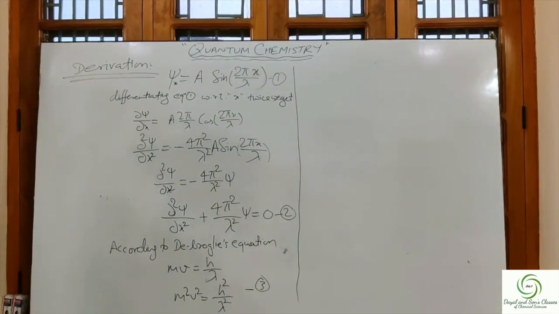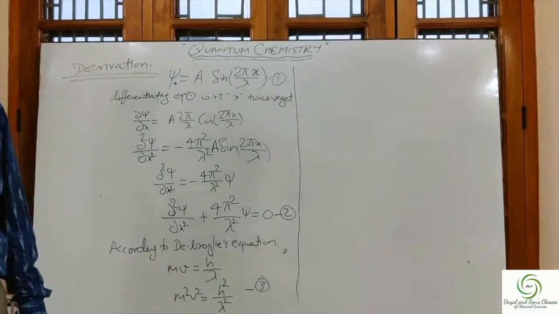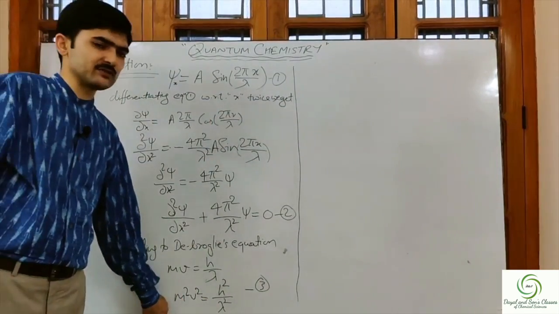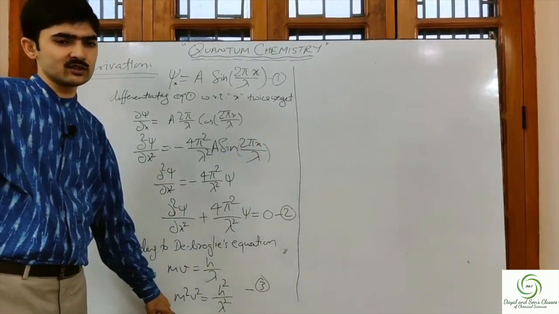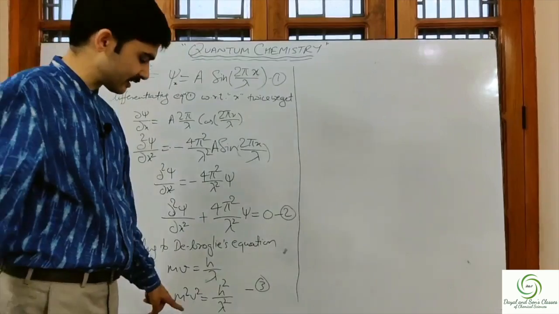We mark this equation as number 3. From this equation, what do we get? h square upon lambda square is equal to m square v square. But again, according to the Heisenberg principle, since we are trying to locate the electron, we cannot predict the velocity exactly. We cannot get the exact velocity.